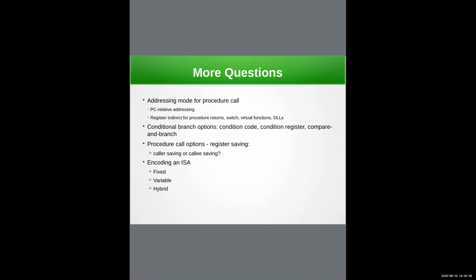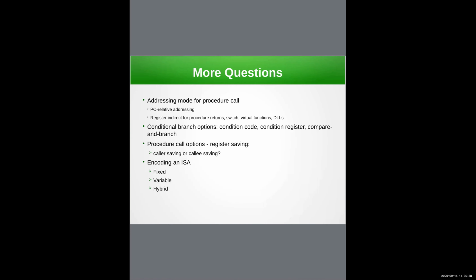Whereas MIPS basically compares a value with the value in a register. So this register is called a condition register. So you are comparing, is the value equal to 0, not equal to 0, less than 0, or less than a value, and so on.